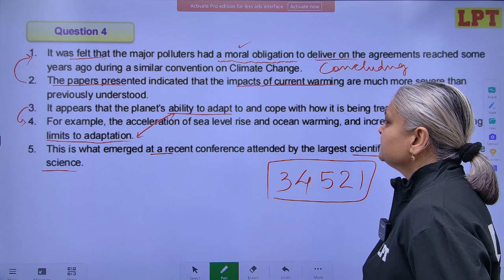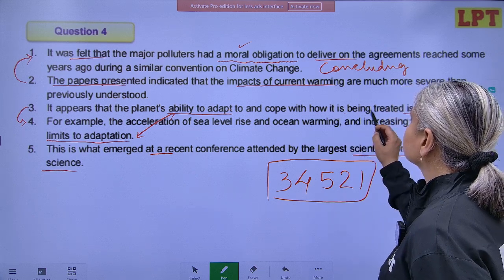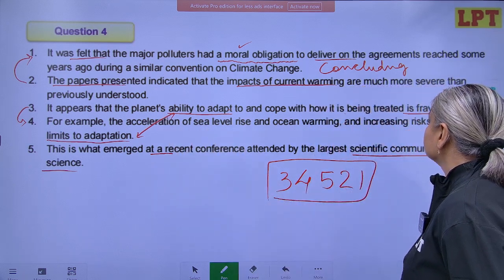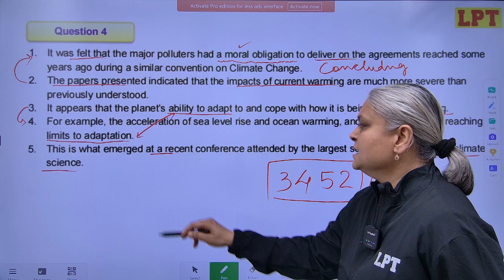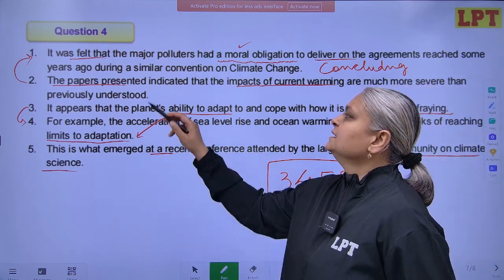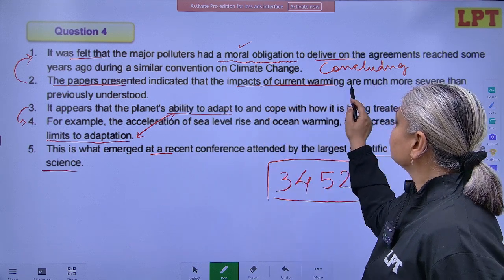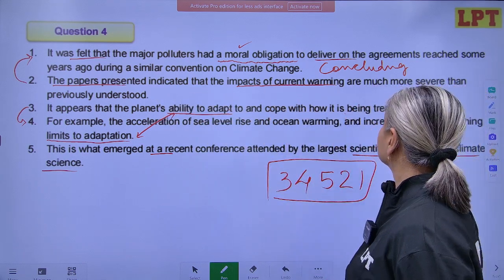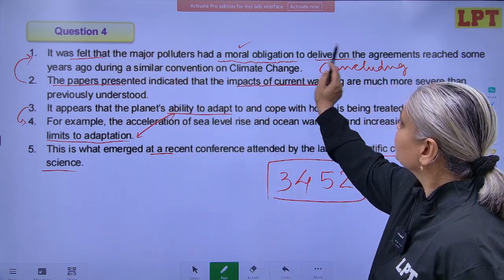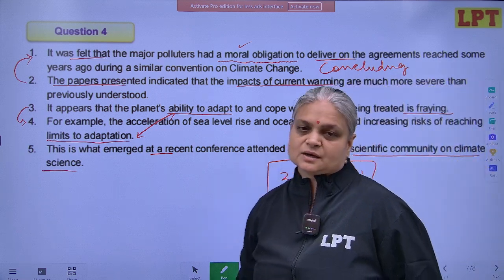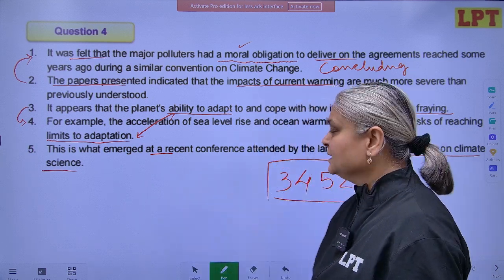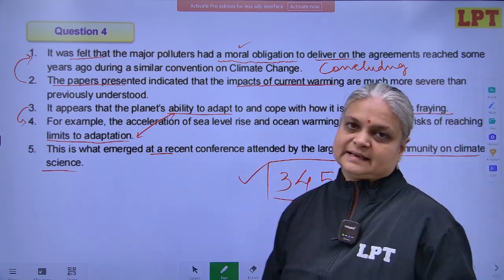It appeared that planet's ability to adapt and to cope with how it is being treated is fraying. For example, the acceleration of sea level rise and ocean warming and increasing risk of reaching limits to adaptation. This is what emerged at a recent conference attended by largest scientific community on climate science. The papers presented indicated that the impact of current warming are much more severe than previously understood. It was felt that the major polluters had moral obligation to deliver on agreement reached some years ago. So you have a very clear, smooth, logical flow, and hence you're sure that this answer is absolutely correct.